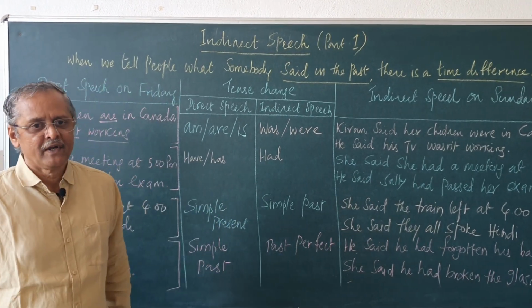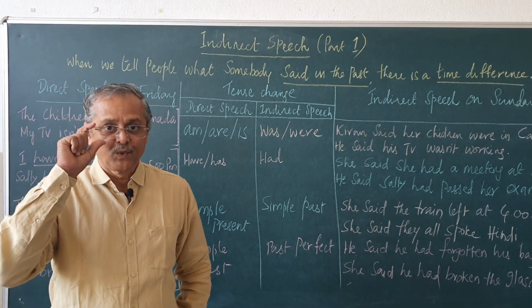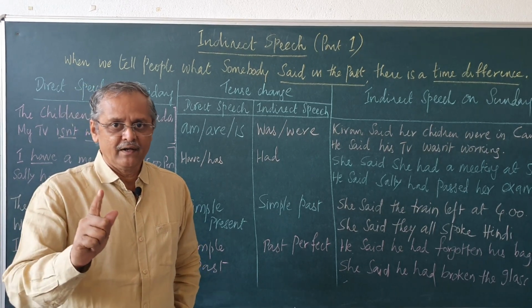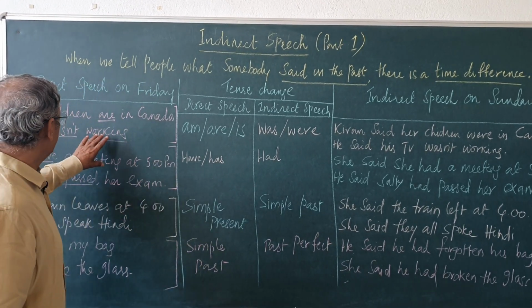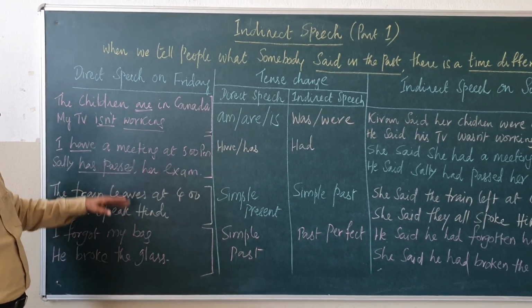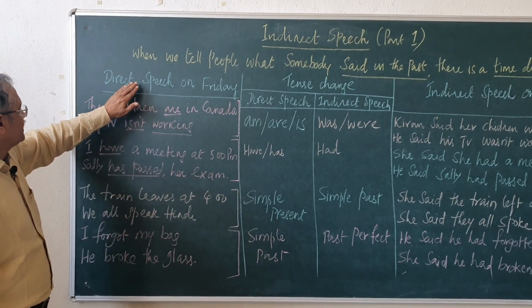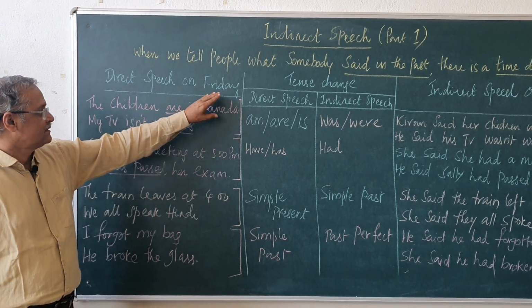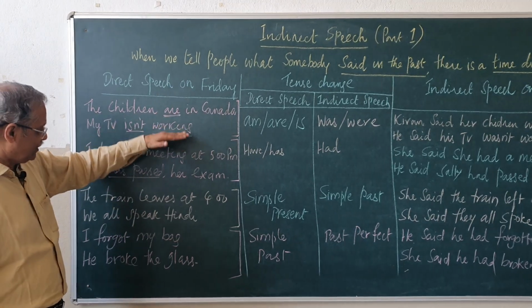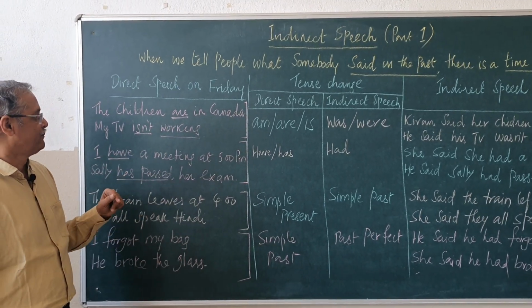What are the techniques of conversion and what rules do we follow in reported or indirect speech? See here, all these 8 sentences on this side are direct speech, said on Friday. All these statements have been spoken on Friday.